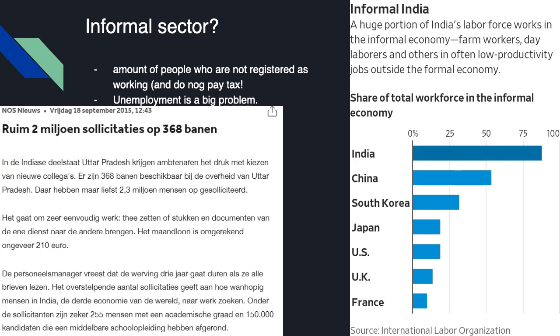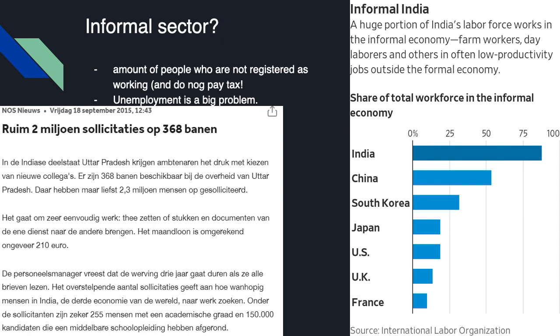Of course, these rich parts of the country attract a lot of people who want to work there, and that means that a big informal sector is being formed. And what is an informal sector? Well, this is the sector which contains an amount of people who are not registered as working, and of course they do not pay tax.